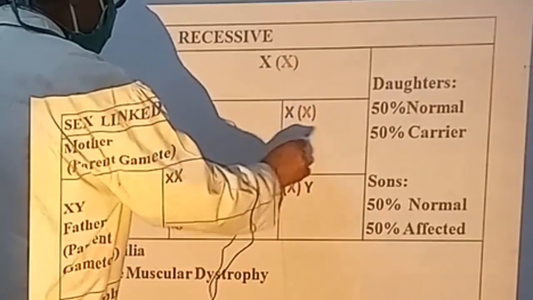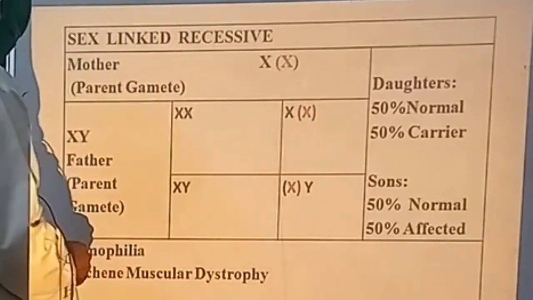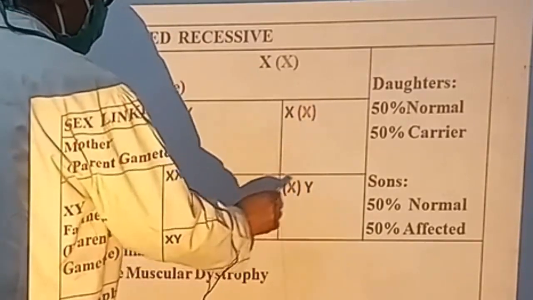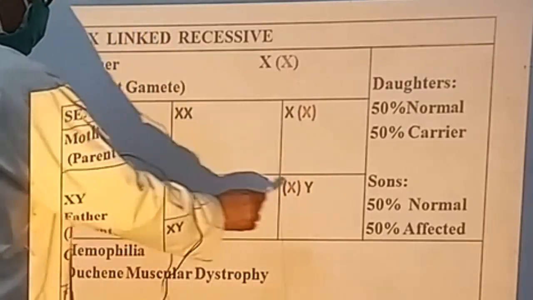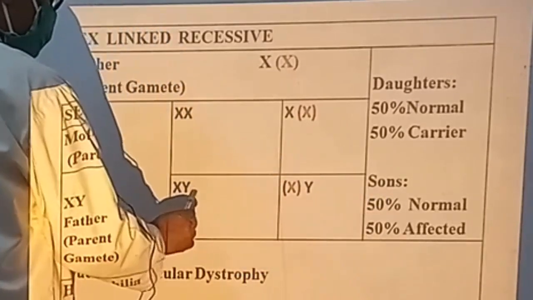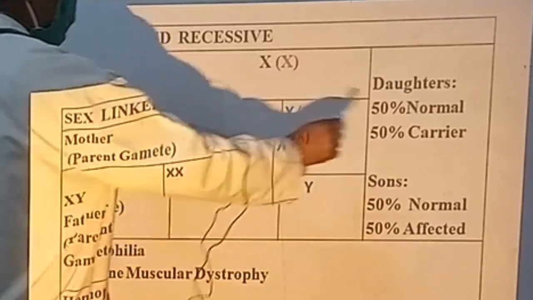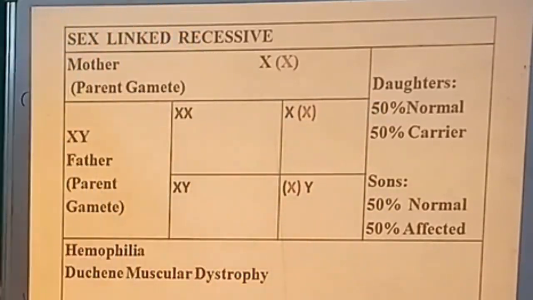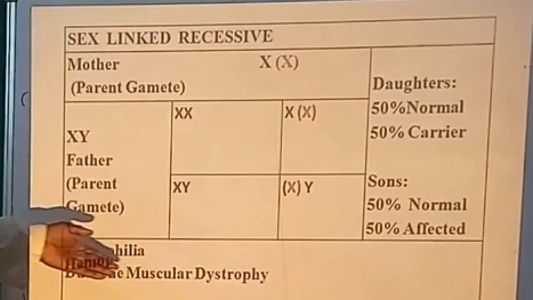Now here the daughters are all carriers, and here the males are actually affected. So 50% of males are affected and 50% of males are normal. 50% of daughters are normal and 50% of daughters are carriers. So here are the examples of hemophilia and Duchenne muscular dystrophy.